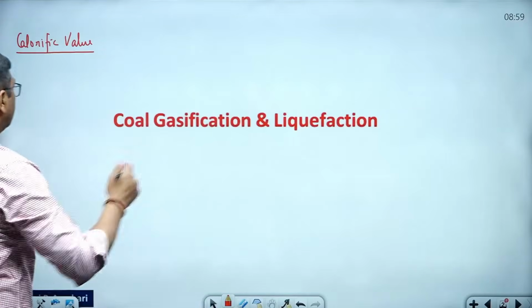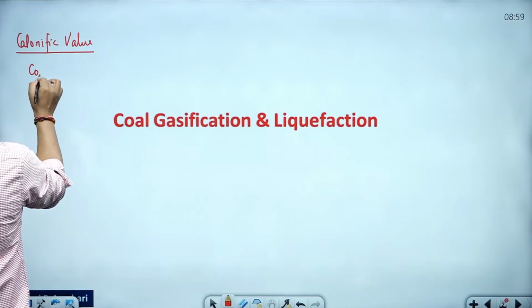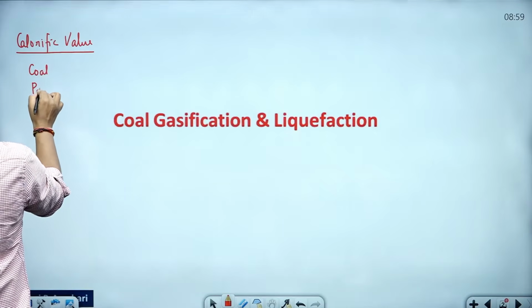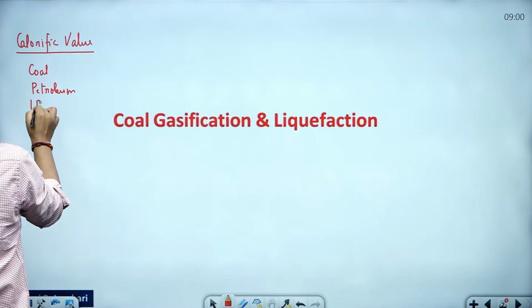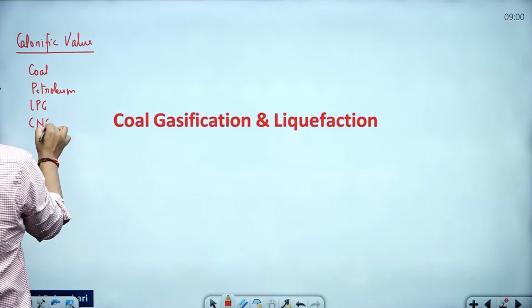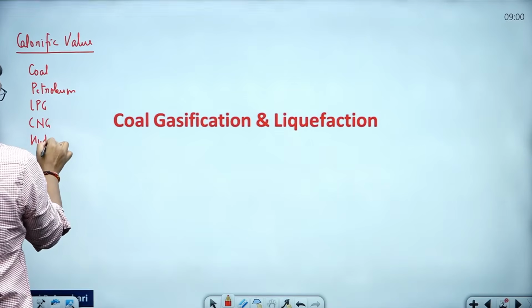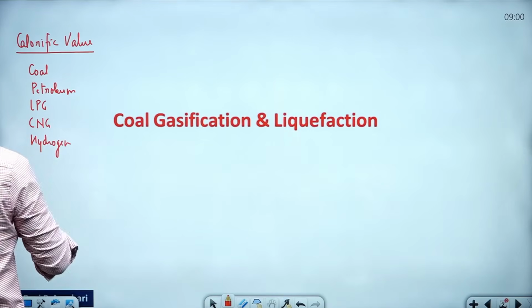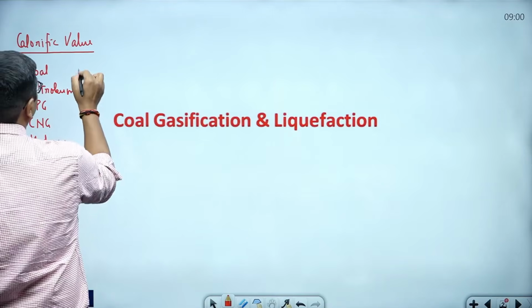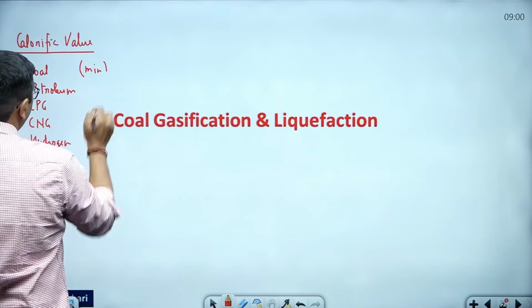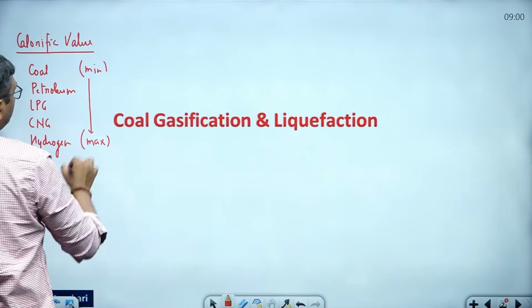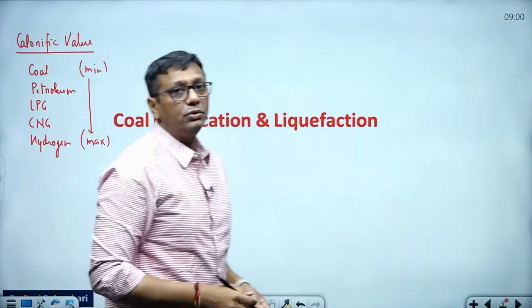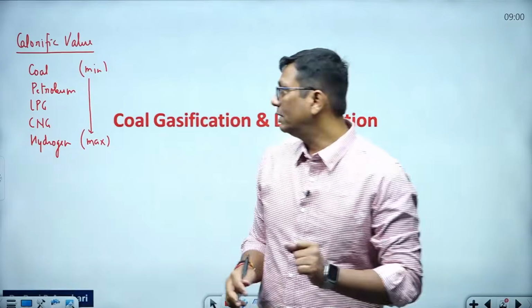Okay, now I just want to give you the order. The minimum calorific value you will see in the case of coal. Later you will see more in the case of petroleum. After petroleum you will see LPG, then CNG, and then hydrogen. Coal has the minimum calorific value, and hydrogen has the maximum, and from top to bottom the calorific value is going to rise.